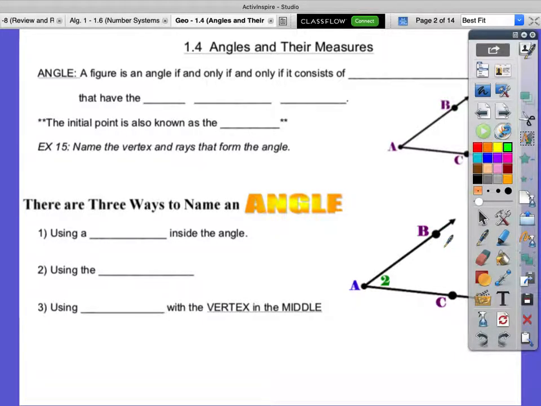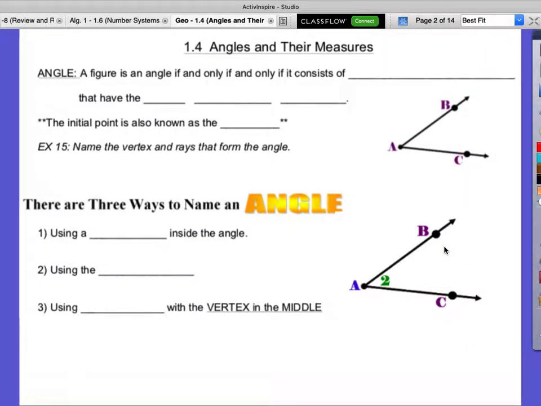Finish back up here, guys. Voices off. Thank you. Angles and their measure. We're talking about what an angle is, okay? Not angel, angle. A figure is an angle if and only if. That says if and only if twice, okay?